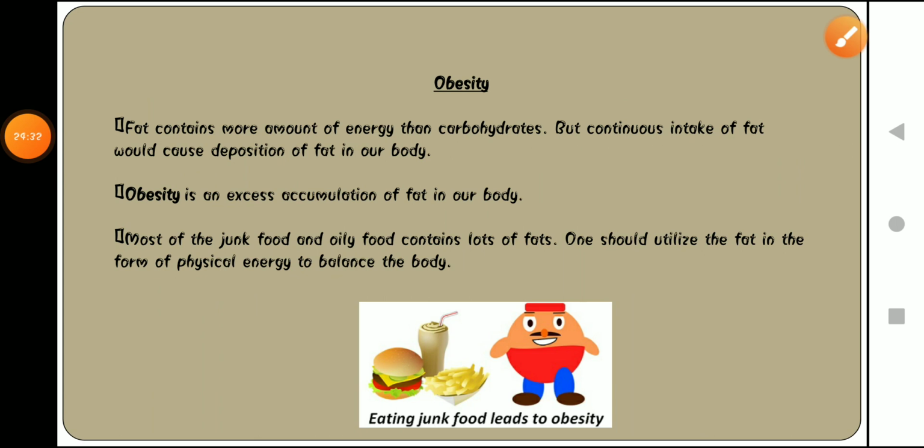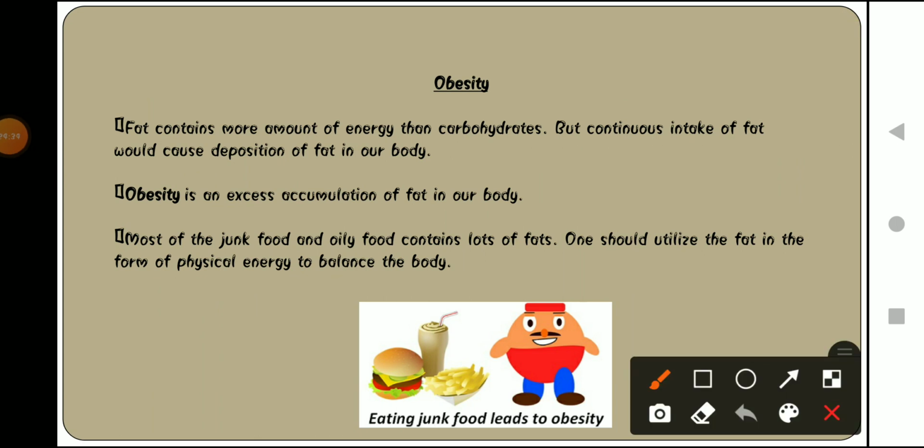Now the next topic is obesity. So what is obesity? Obesity generally means the motapa that we have. Fat contains more energy than carbohydrates, but continuous intake of fat would cause deposit of fat in our body.